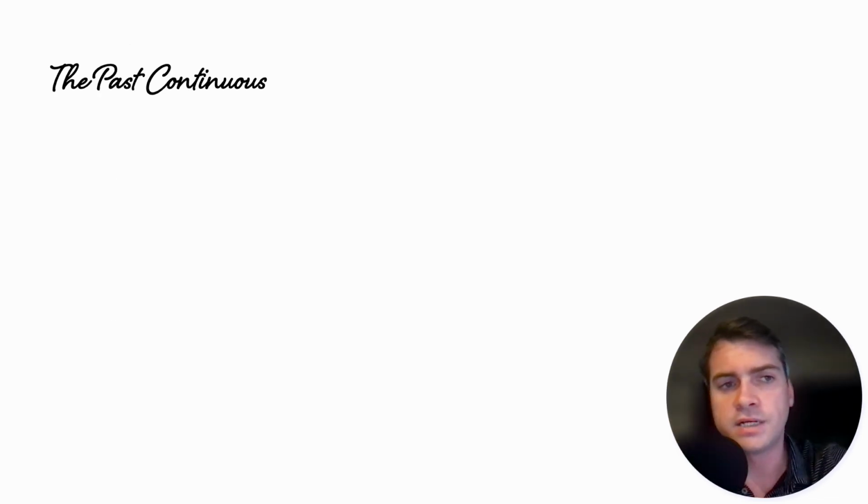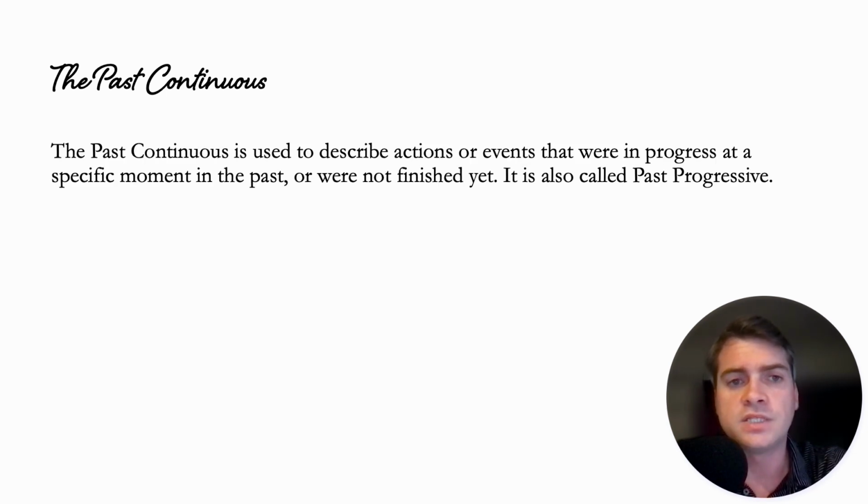All right, now let's switch gears a bit and talk about the past continuous now. So the past continuous is used to describe actions or events that were in progress at a specific moment in the past or were not finished yet. So it's also called the past progressive because it was something that was in progress in the past, all right? So if you remember with the past simple, we said something happened at a specific moment in the past, but it was finished or completed. Now we're talking about a specific moment in the past when something was in progress.